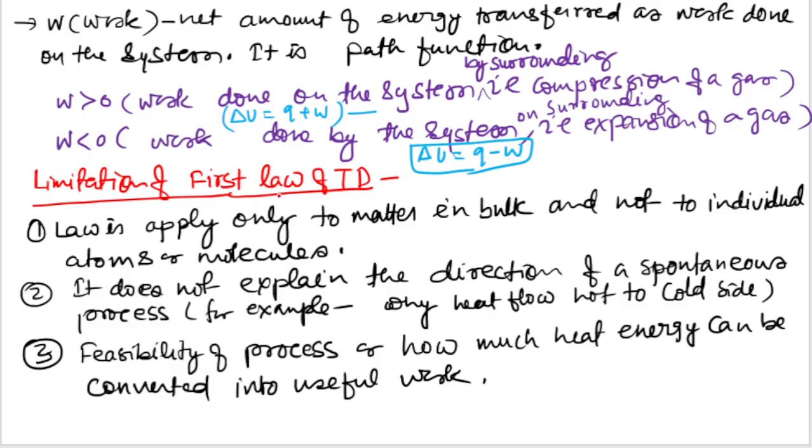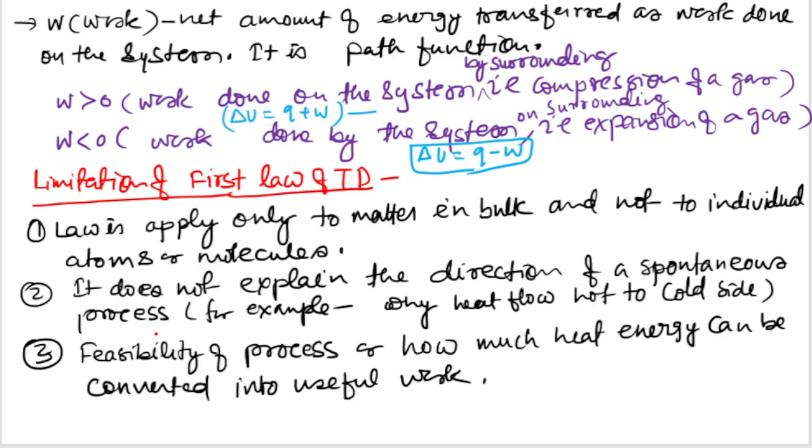Now the most important thing is to discuss the limitations. What are the limitations of the first law of thermodynamics? The first limitation is that this law only applies to matter in bulk, not to individual atoms or molecules. This law is not applicable to individual atoms or molecules.